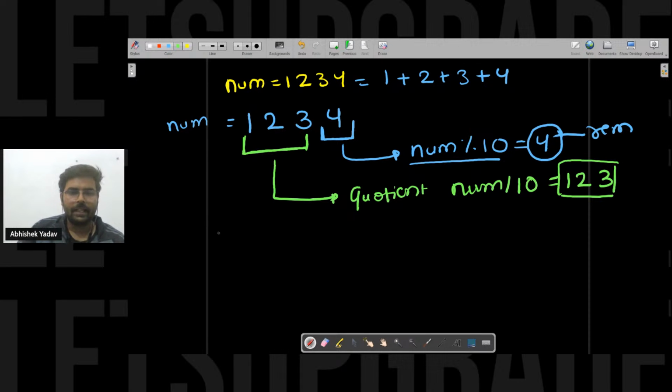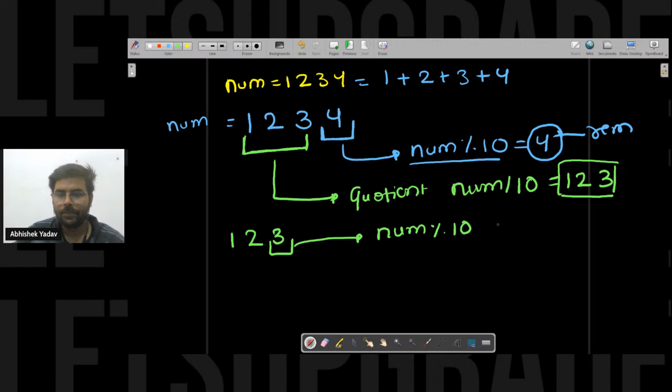After that, this is my number here, that is 1 2 3. And again I have to do the same thing, that is extract the last digit, that is num modulo 10. Or you can write it like this, 123 modulo 10.